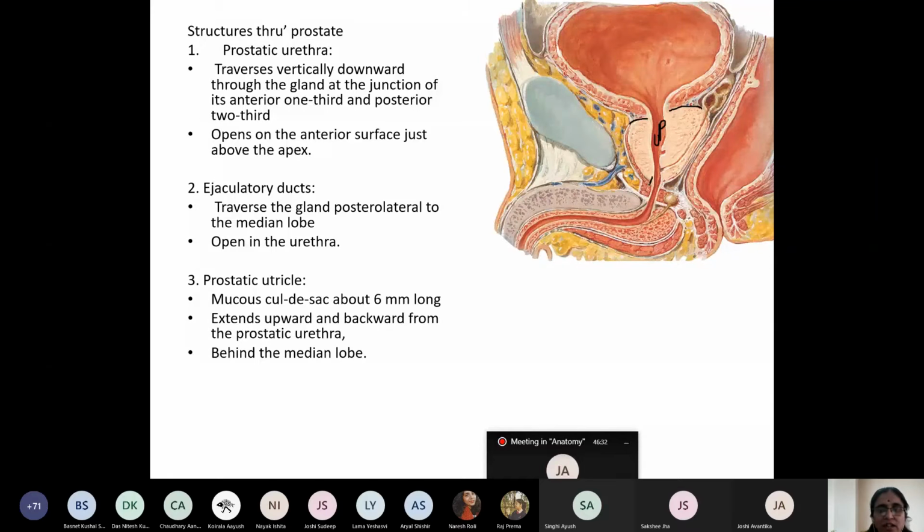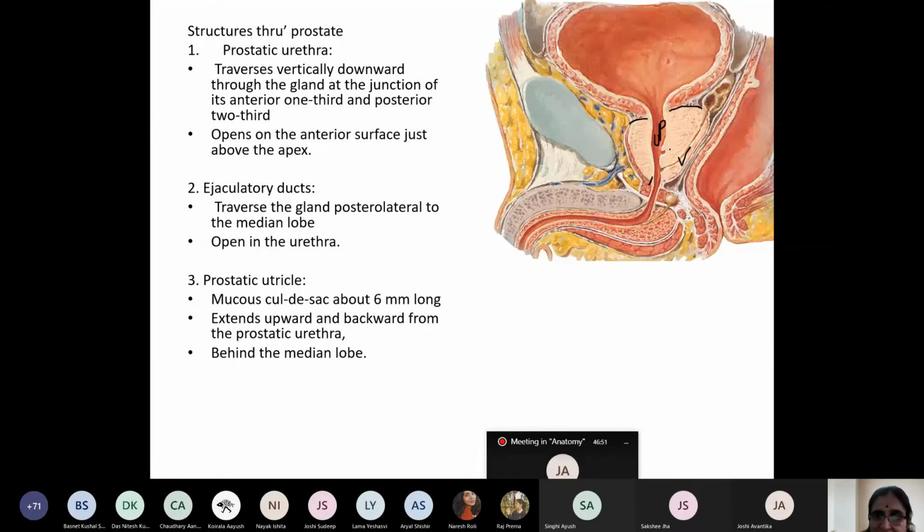Besides the prostatic urethra, what are the other structures that pass through the prostate? Can you see this? This is the ejaculatory duct, a pair of ejaculatory ducts. The pair of ejaculatory ducts traverses the prostatic gland on its posterior lateral aspect. These ejaculatory ducts also open into the prostatic urethra.